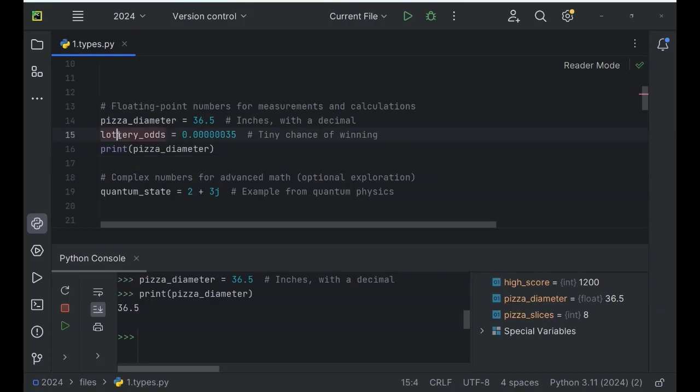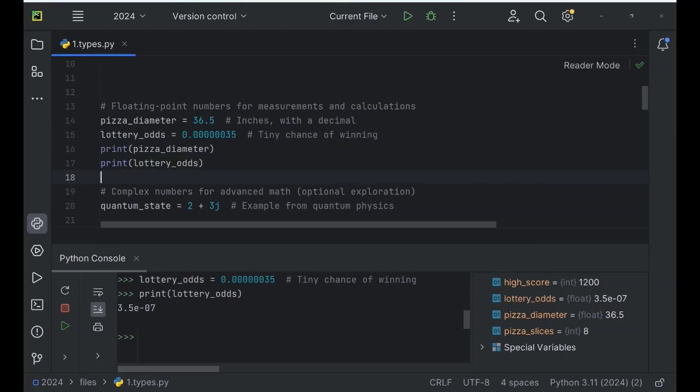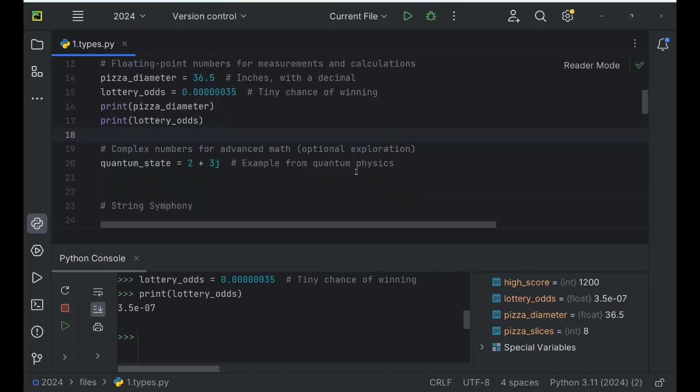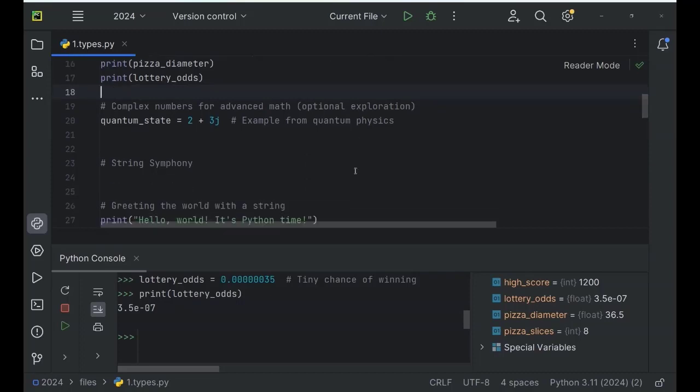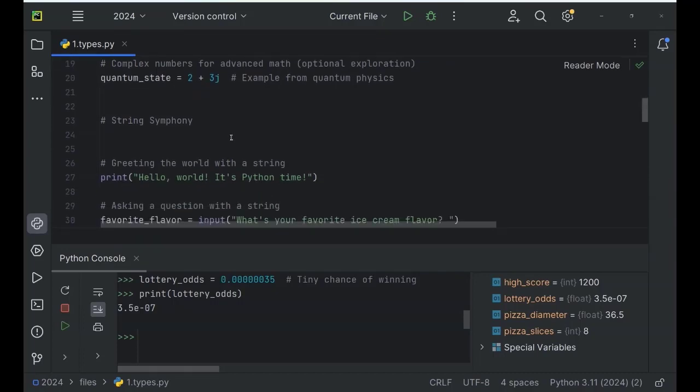Lottery odds printed, and as you can see, it's a tiny chance of winning the lottery. Next up, we've got this complex number for advanced math. For example, this example from quantum physics: quantum_state equals 2 plus 3j.